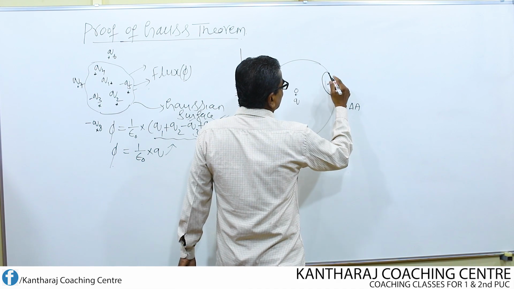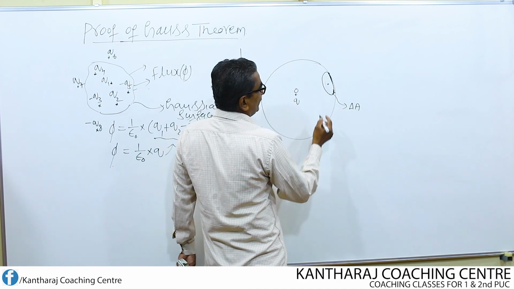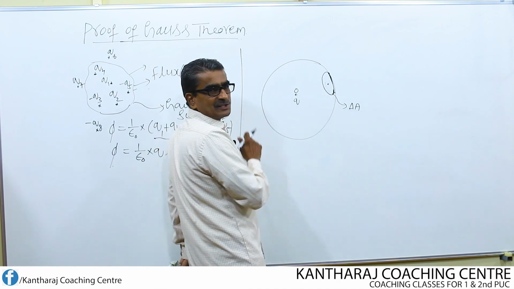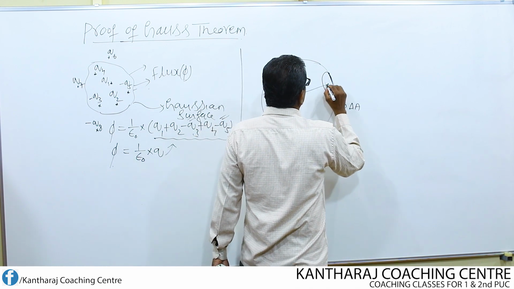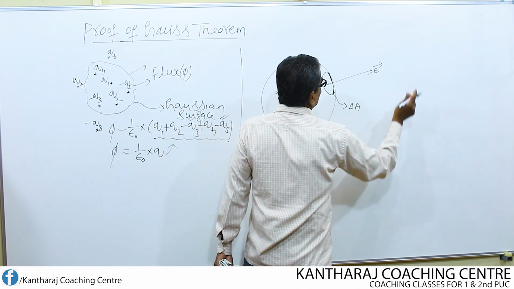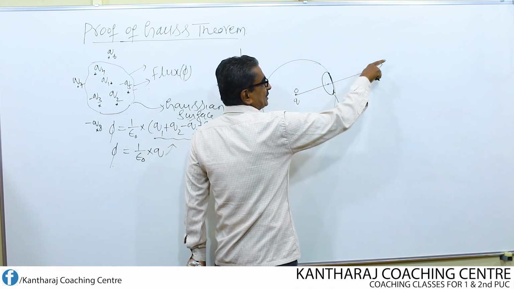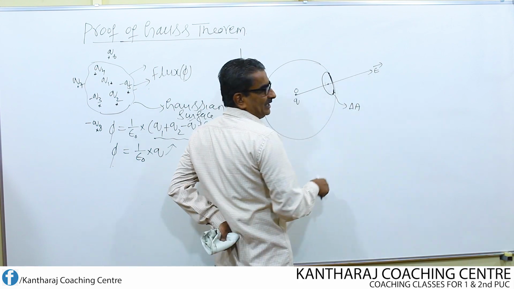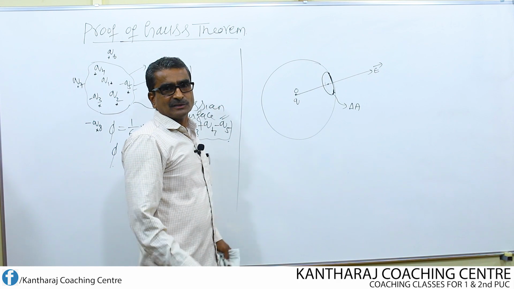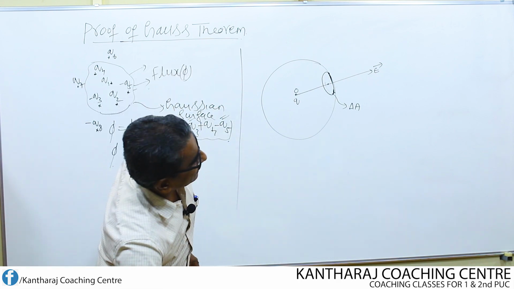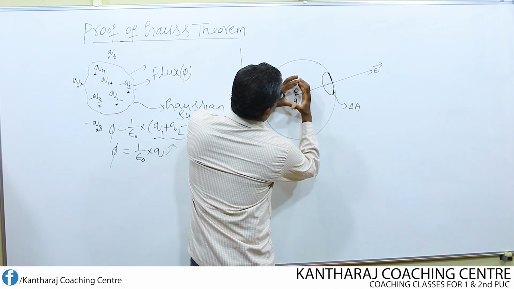At the center of the small area delta A, what is the electric field due to this charge? The electric field at this point can be considered like this. E is the electric field which is directed away from the charge, and this electric field is perpendicular to this area. All that I have done is imagine one sphere like this, inside which the charge is there.